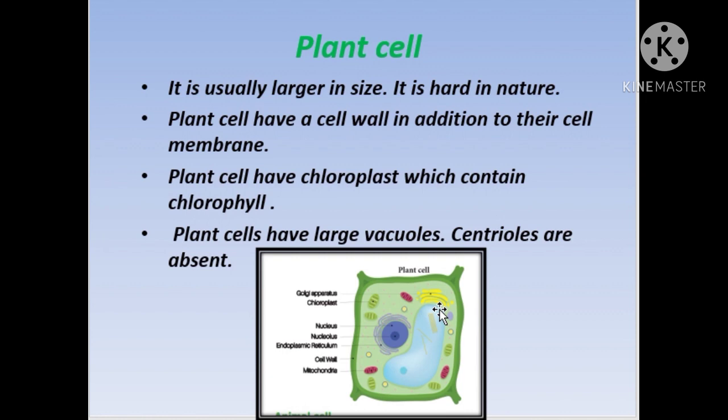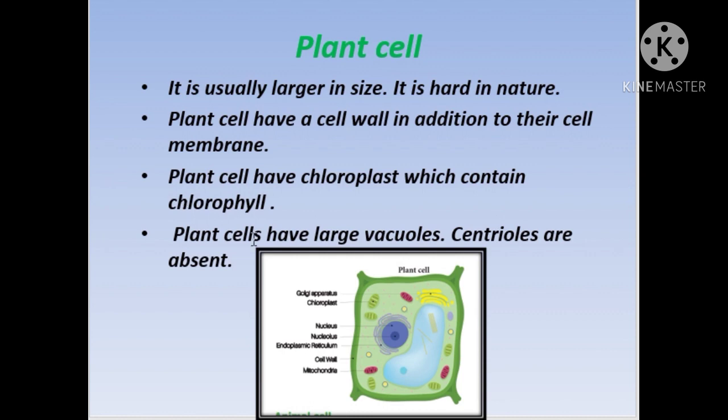What is a chloroplast? Chloroplast is an organelle which is commonly present in plants but absent in animals. The main important function of the chloroplast is that it carries a pigment called chlorophyll. What is chlorophyll? It is a green color pigment present in the plants. And with the help of the chlorophyll pigment present in the chloroplast of plants, the plants are able to prepare their food on their own by the process called photosynthesis.